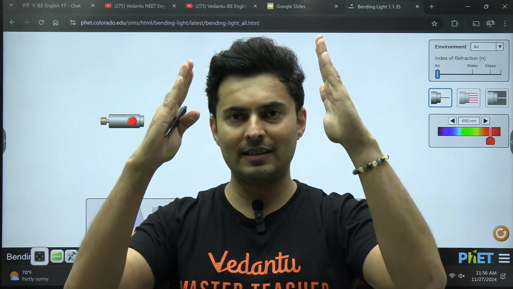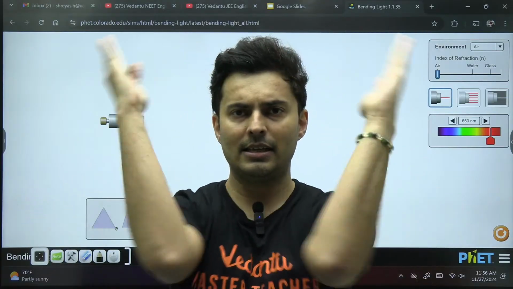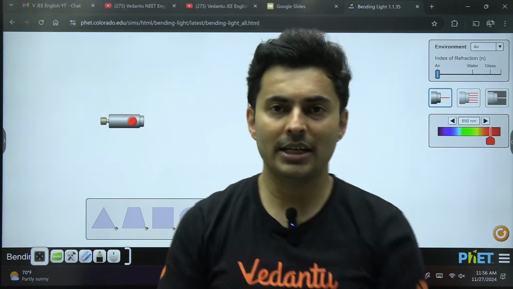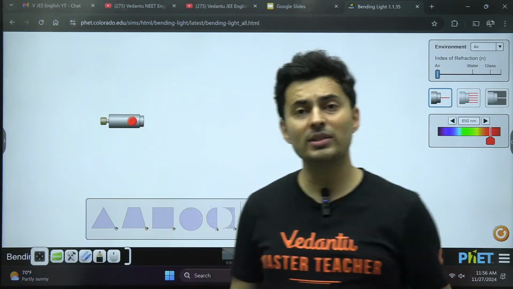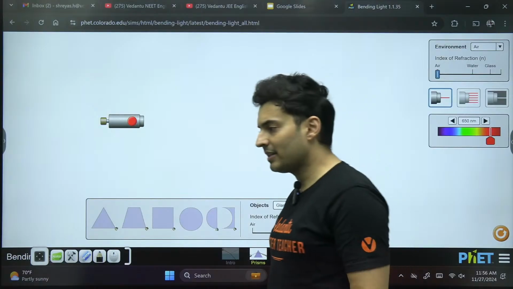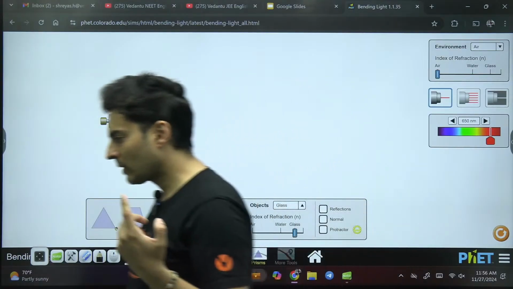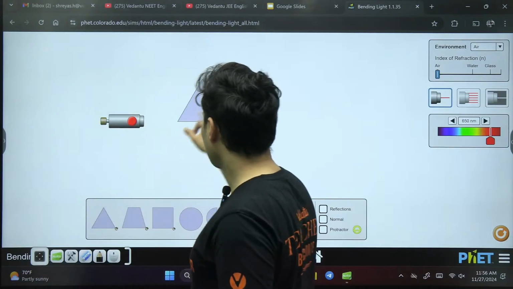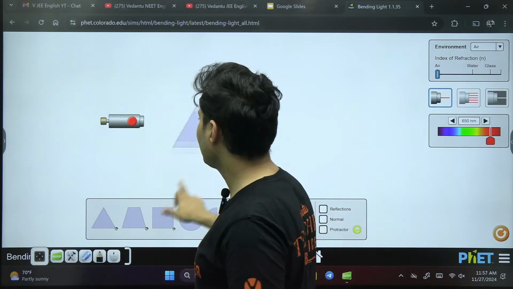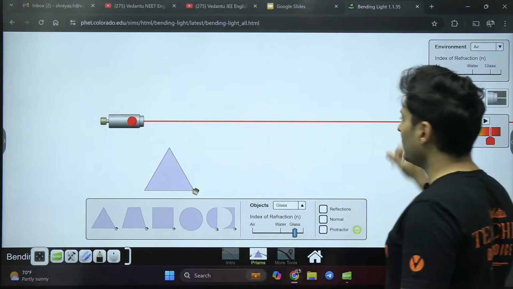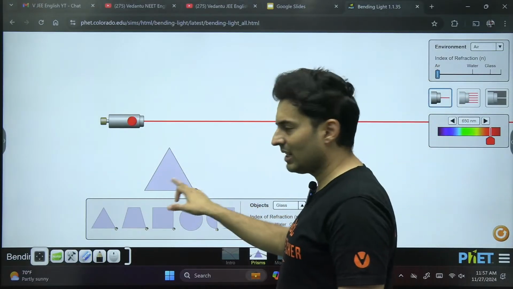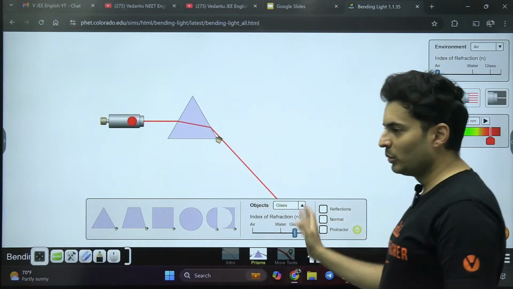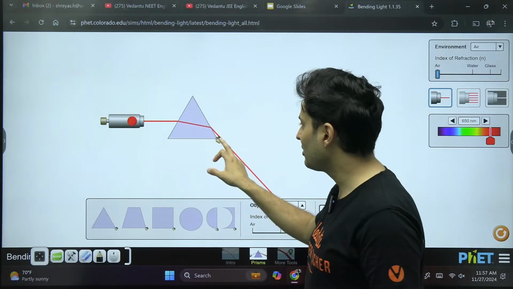But if the surfaces are like this, making an angle, that object is called a prism. Basically, two flat refracting surfaces, but at an angle. All right. So, as you can see over here, my dear students, imagine this light which was normally going over here. If I introduce a glass prism over here, you can see the light will bend so beautifully, and it has refracted here as well as here.